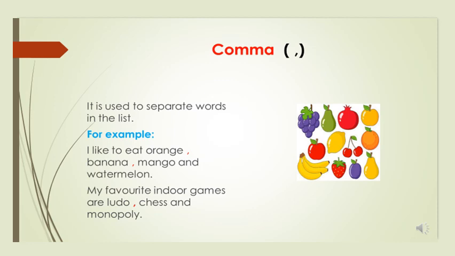So whenever we are speaking also, I like to eat orange, banana, mango. We don't speak like this. We put a pause while speaking these same kind of words. So a comma is used to separate the same kind of words or names in a sentence. Another sentence is, my favorite indoor games are Ludo, chess and Monopoly. Again, different types of games are written in this sentence. So, we have put comma to separate Ludo and chess here.